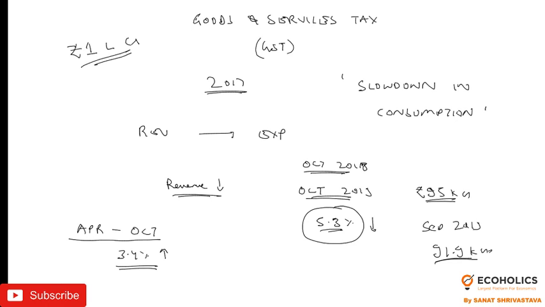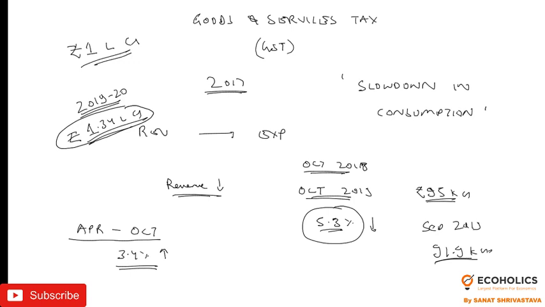Now the required rate for November, December, and January, February and March in 2020, that is for 2019-20 the remaining 5 months, the required run rate is around 1.34 lakh crore. So every month we need revenue collection of 1.34 lakh crore. Seeing the current economic situation of our country, this is obviously not going to be met. We need 1.34 lakh crore in order to meet the revenue estimate.